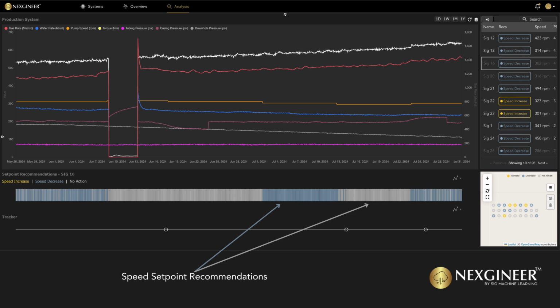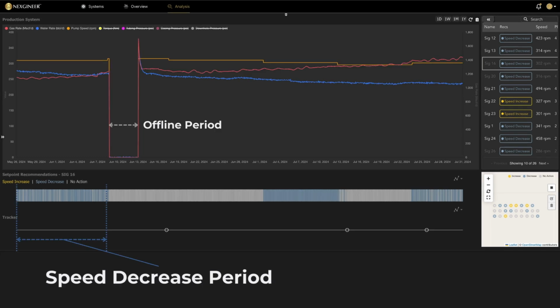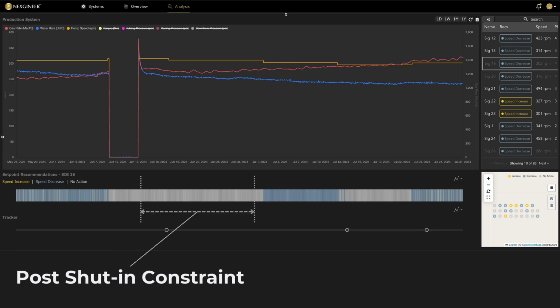There are two unique recommendations over time. Focusing on our swim lane below, these are decreased speed recommendations in blue and no action recommendations in grey. We can see the overall trend of water is naturally declining, suggesting the power requirement for the pump to produce this required rate is decreasing over time. Leading up to the offline period, the smart controller is already recommending to slow the pump down to match the inflow potential of the well.